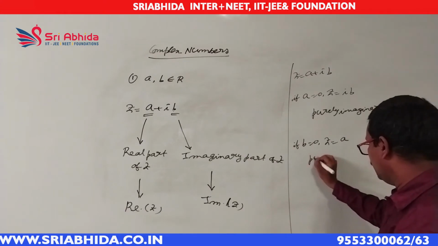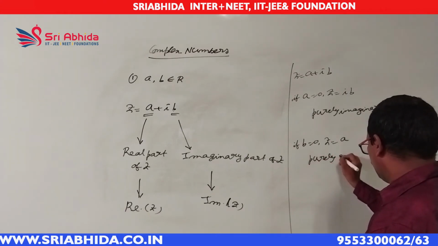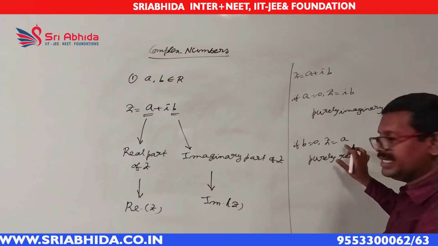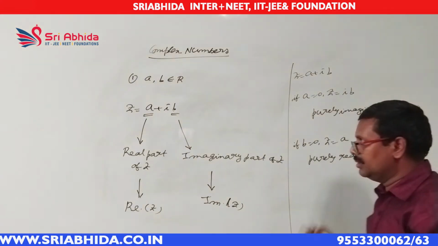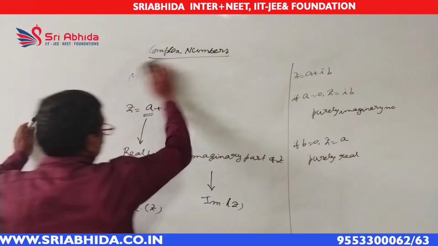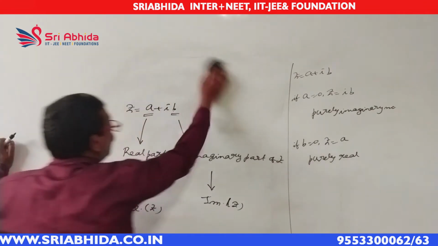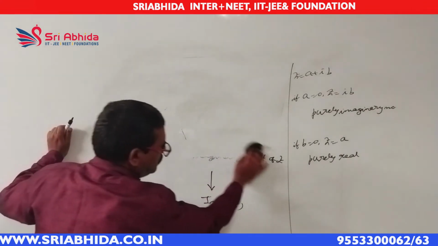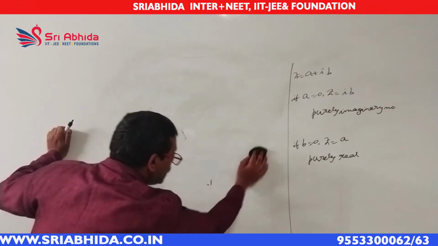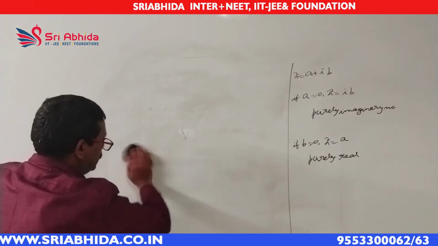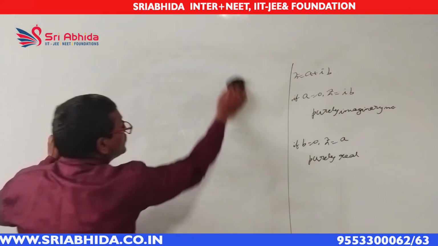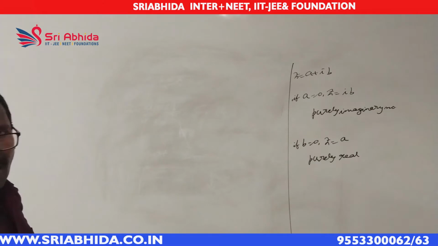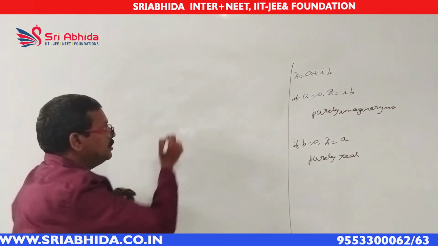Okay. Next, how to represent the complex numbers? We can represent all the complex numbers on one plane. The plane is called the complex plane. How to form the complex plane? First you take the x-axis and y-axis. First take the general coordinate system and origin.